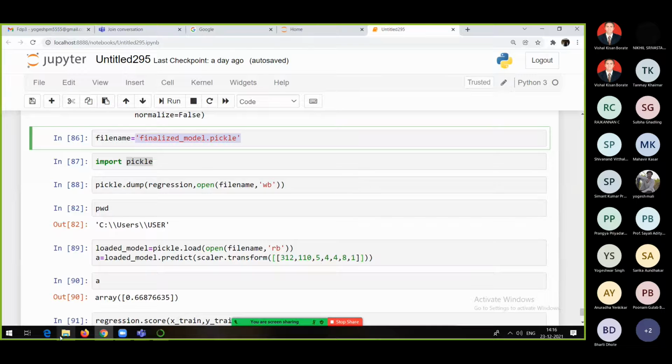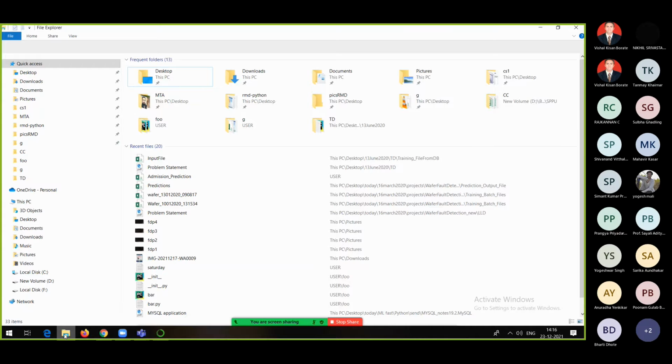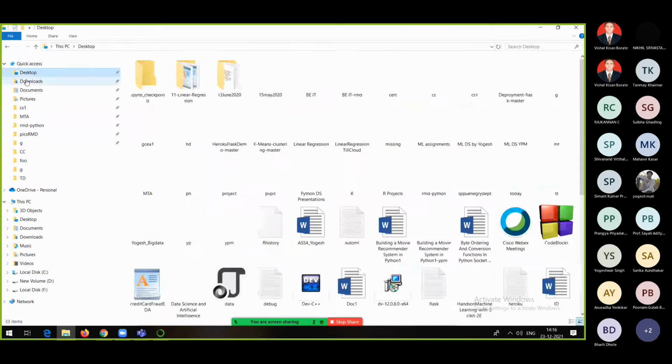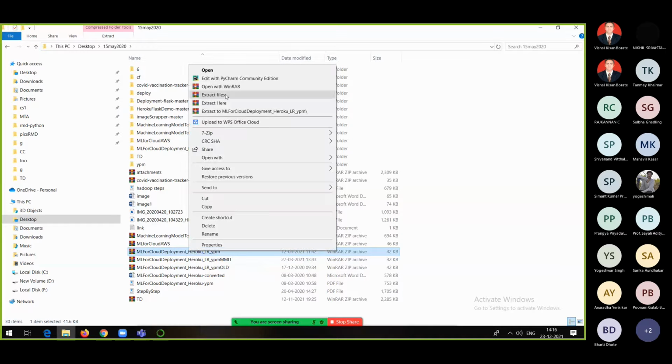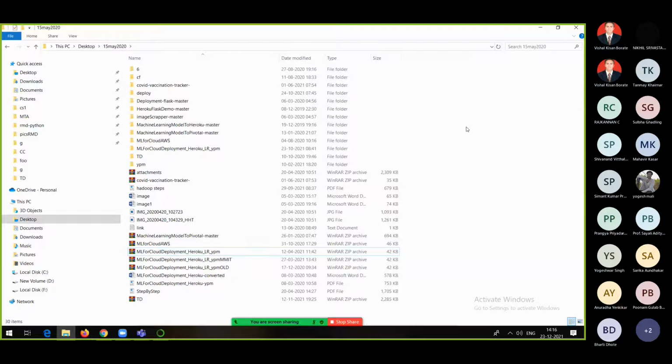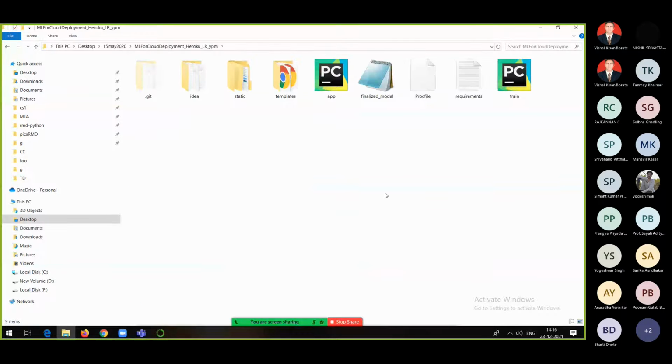Now I will go to the folder and show you the file which I sent to you. You can see this is the file I shared with you: ML for cloud deployment, Heroku, LR. LR stands for linear regression. What you need to do is right click here and extract it. Once you extract it, you will see this folder, ML for cloud deployment. Just go inside this. Now see what I have done.